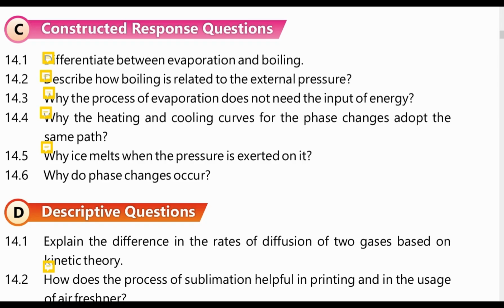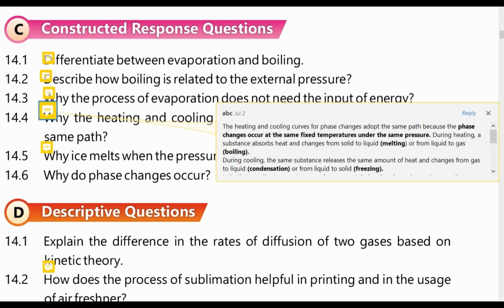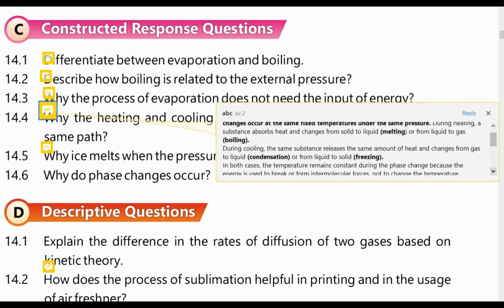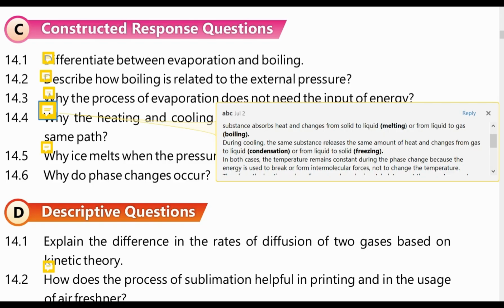Why do heating and cooling curves for the phase change adopt the same path? And the answer is the heating and cooling curves for phase change adopt the same path because the phase change occurs at the same fixed temperature under the same pressure. During heating, the substance absorbs heat and changes from solid to liquid or from liquid to gas. So only phase change occurs and no change in temperature occurs. During cooling, the same substance releases the same amount of heat and changes from gas to liquid, which is called condensation, and from liquid to solid, which is called freezing.